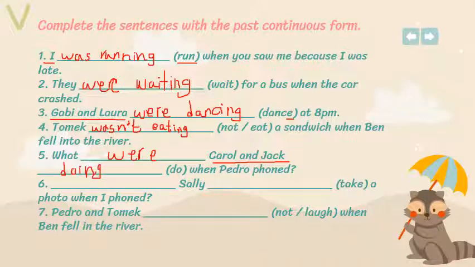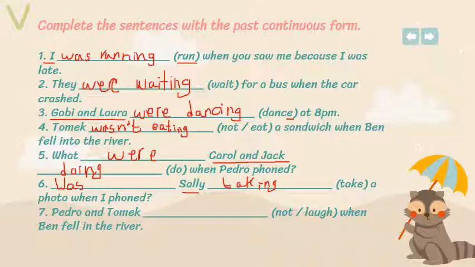Number 6, it's also another question. Sally take a photo when I phoned. So Sally, here I don't have a WH word, so I have to start directly with was or were. Sally is singular, so it must take was. Was Sally. Take, I have to put it with ing. Taking. So what must I do here? I have to remove the e, then add ing. Was Sally taking a photo when I phoned?